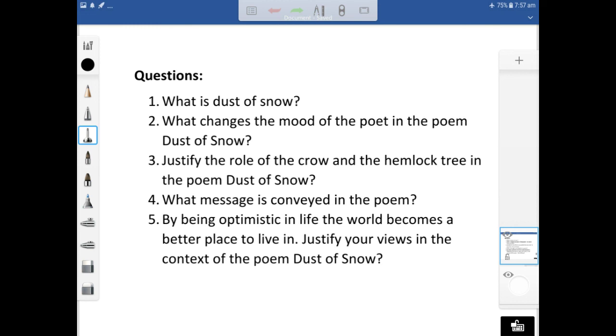Try to write down the answers to these questions, then we will discuss them in the next lecture maybe. The first thing you need to do is read the poem, and then take note of whatever new words I have discussed, and then try to write down the answers to these questions. Click photographs and post those answers in the group, and then we will discuss.